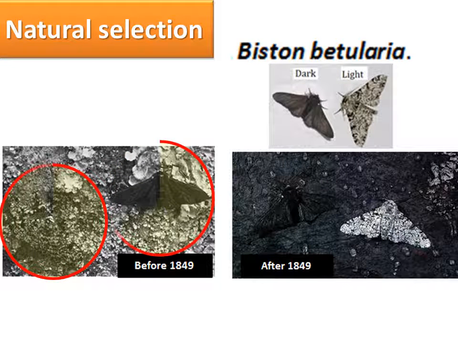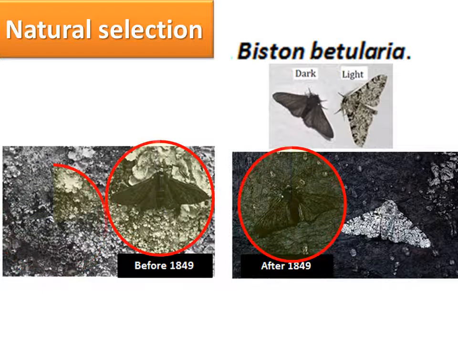So the next picture, after 1849, you discovered the tree trunk is black in color due to air pollution. Air pollution occurred because of the industrial revolution. Air pollution causes lichen to not be able to grow. So the tree trunk is black in color.